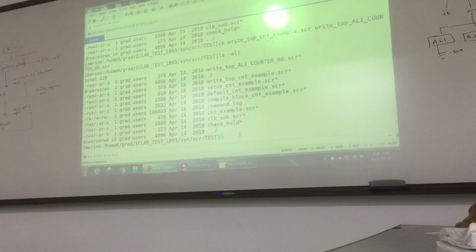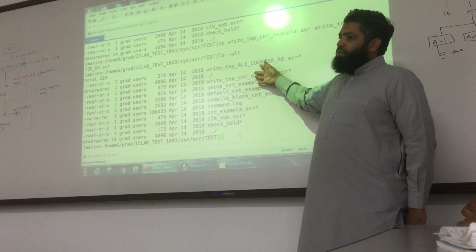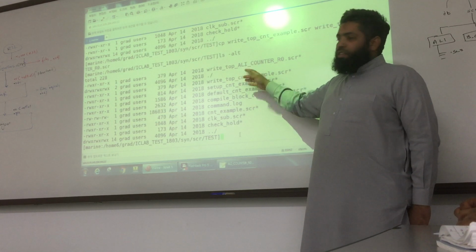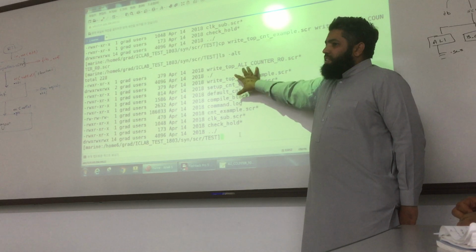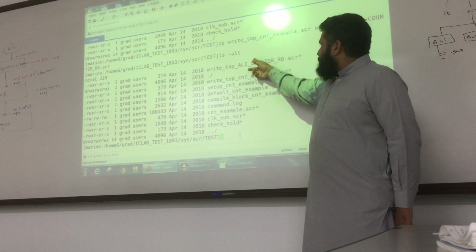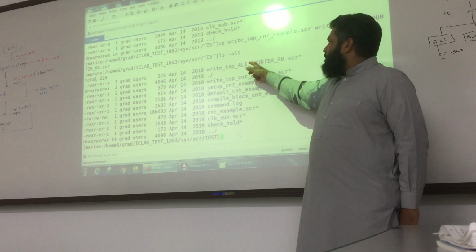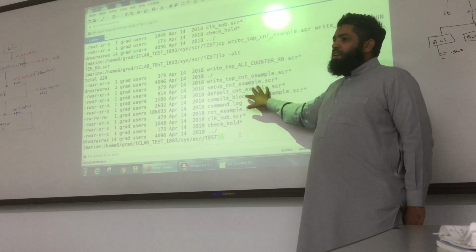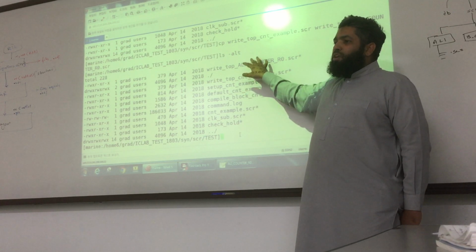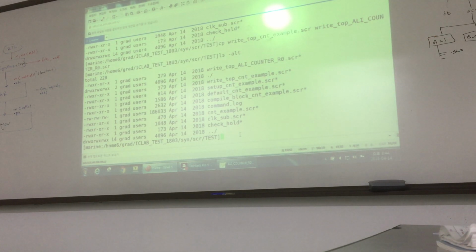You see, I copied this file because these files are your reference. So maybe you have other designs, and you have to write scripts separately for all designs. So, for example, I did not change this. These are your reference scripts. For this counter module, I have to write these scripts. So that's why I am copying them with another name, and I will modify this file, not the original one. I keep the original file and modify the other one. Similarly I copy the other files.